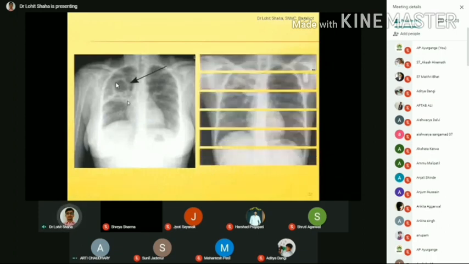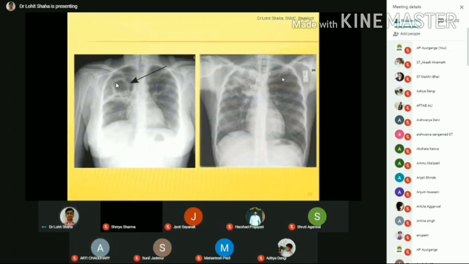Same thing here, you are going to see. Compare both the lungs here, and you are able to see that the left lung is not so much involved in the tuberculosis, but you can see the right one. I told you, when you are looking, you have to compare both sides. See here, you are going to see the round structure, consolidation with or without cavity. Here also you are going to see.